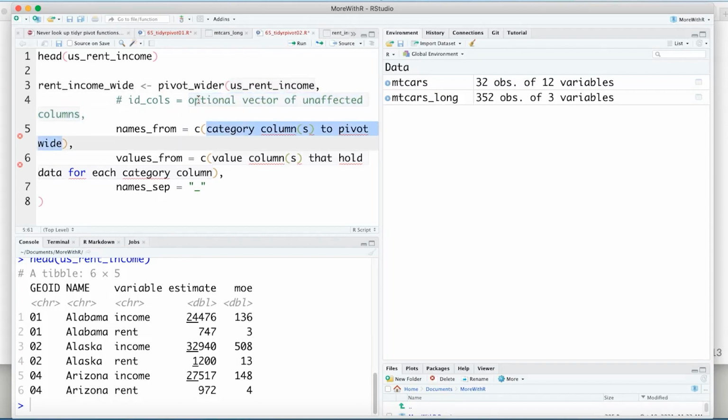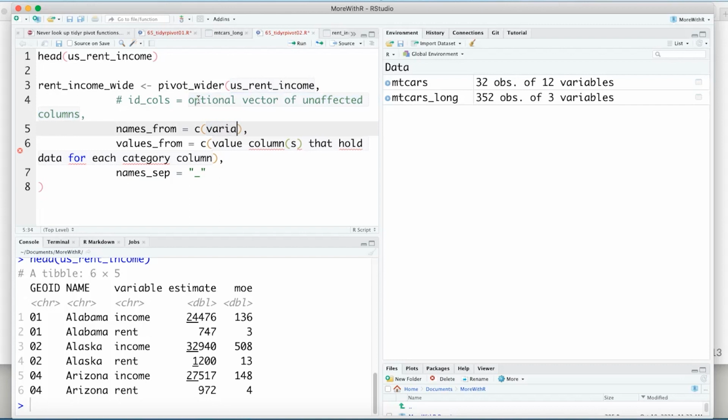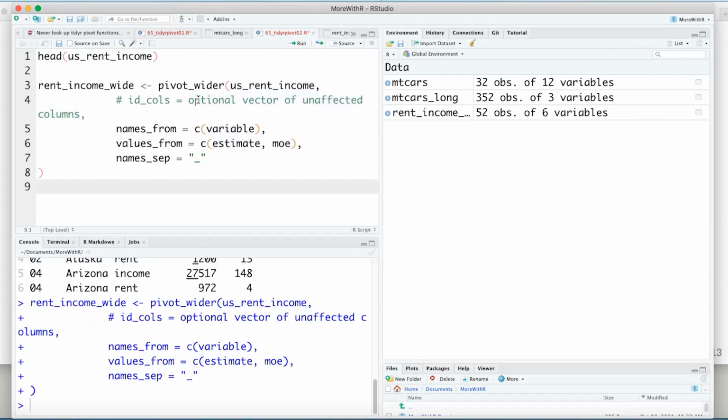Use variable as my category column, and a vector with both estimate and MOE as my value columns. So let's do that. We've got estimate, moe. And now let's run the code and take a look at the results.